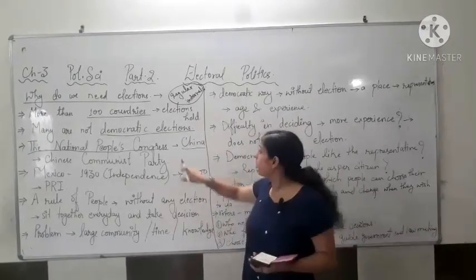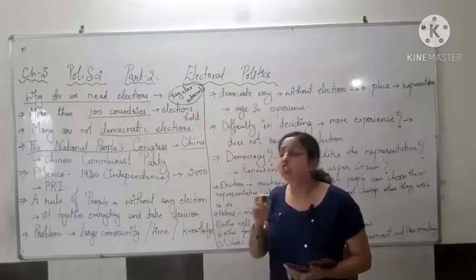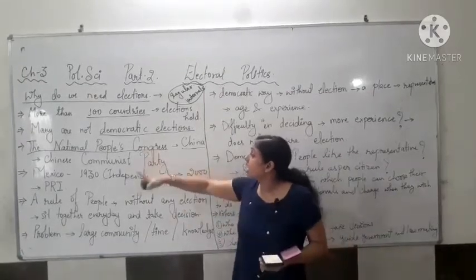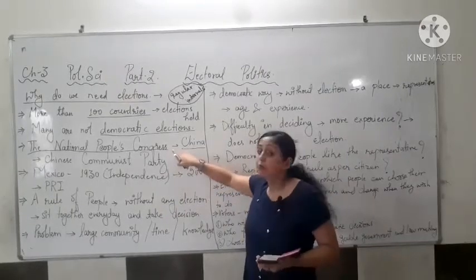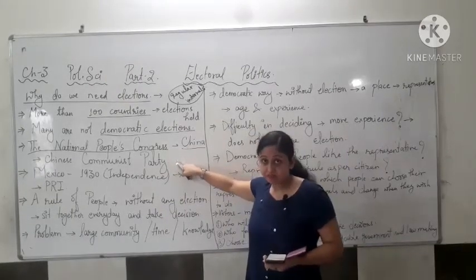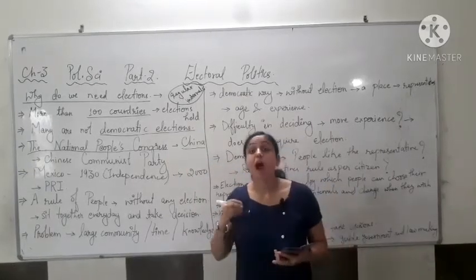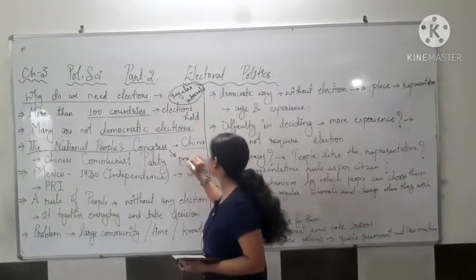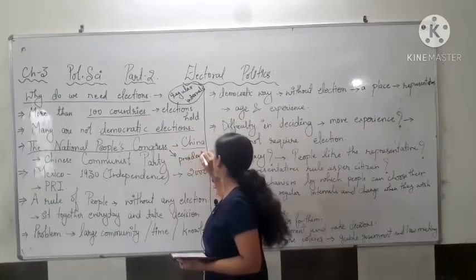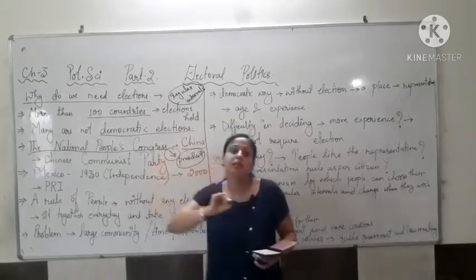In China there is the National People's Congress Party. This is a political party and this party has the power to elect the president also.